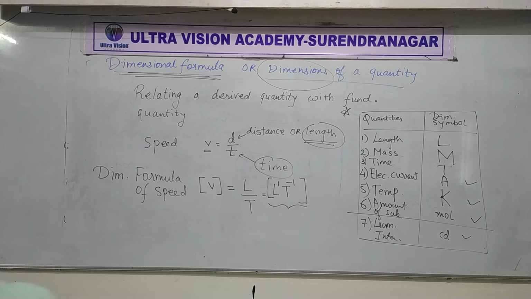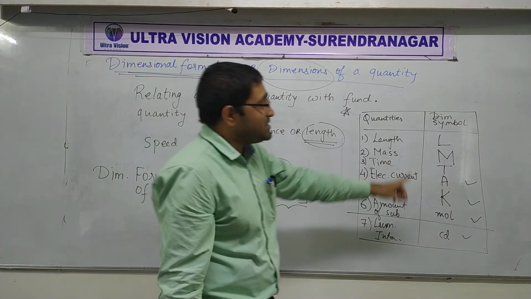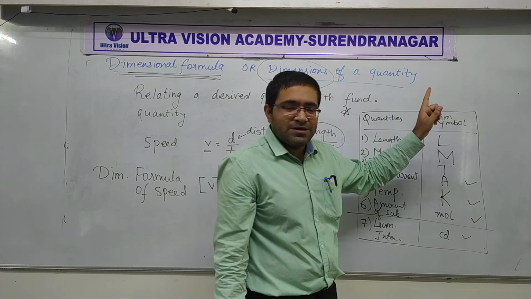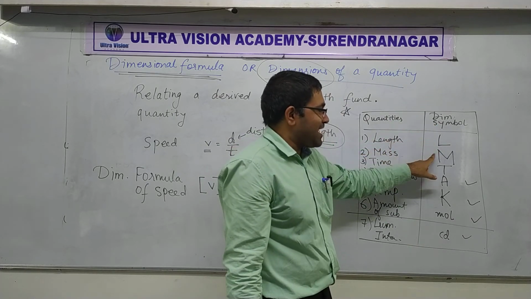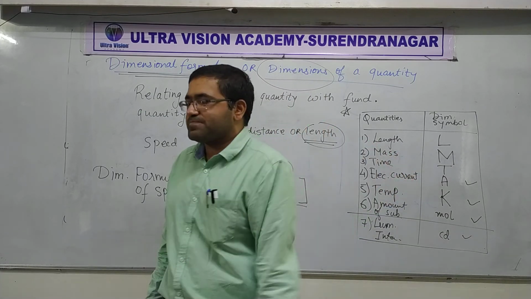Okay, so these are the symbols that we have to use for dimensional formula. Remember, these are not units. L is not the unit of length, M is not the unit of mass, T is not the unit of time.